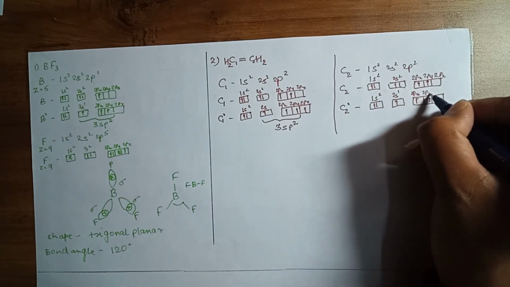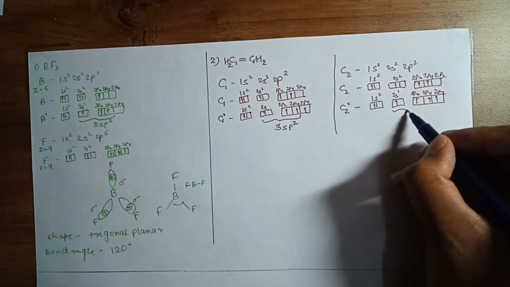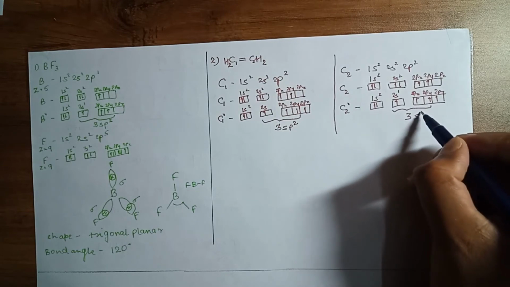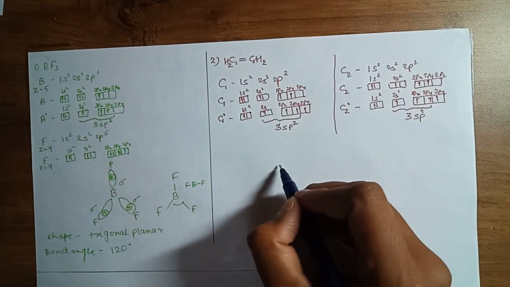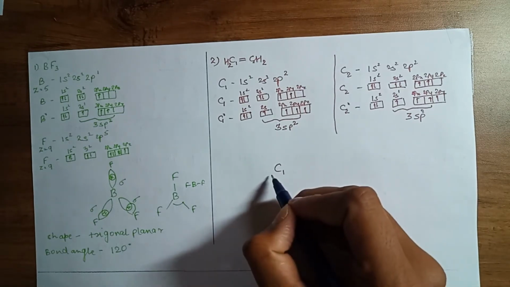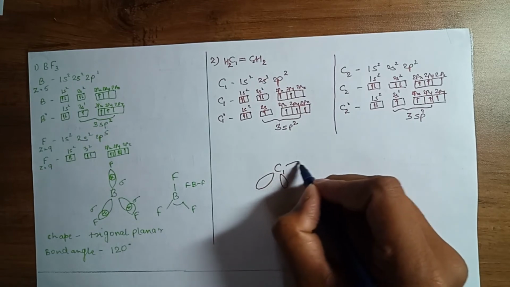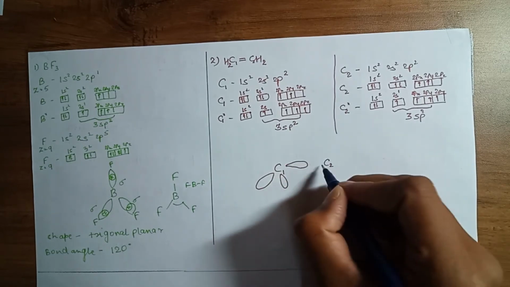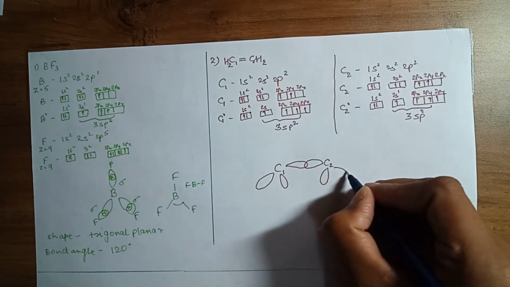Here the 2s and two 2p orbitals will overlap and we get 3 sp2 hybrid orbitals. So the first carbon has 3 sp2 hybrid orbitals. The second carbon also has 3 sp2 hybrid orbitals.